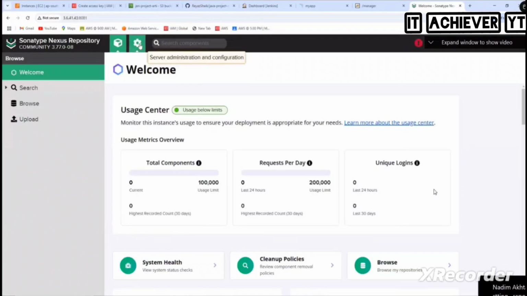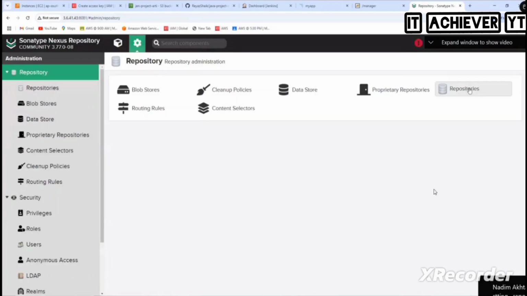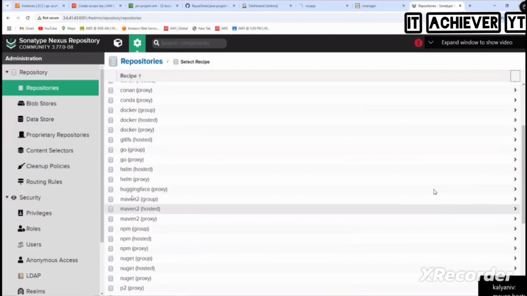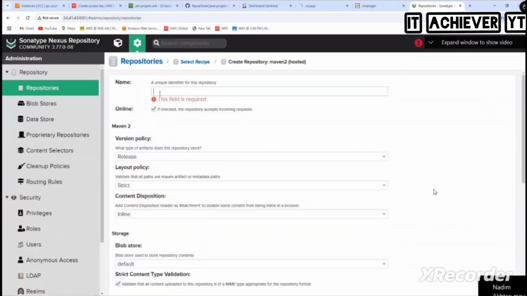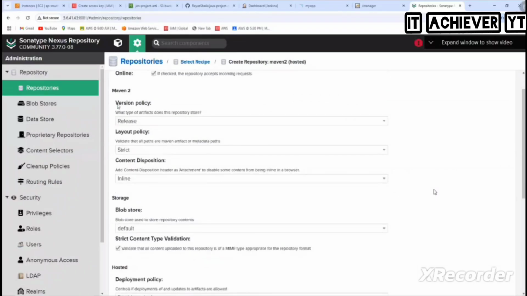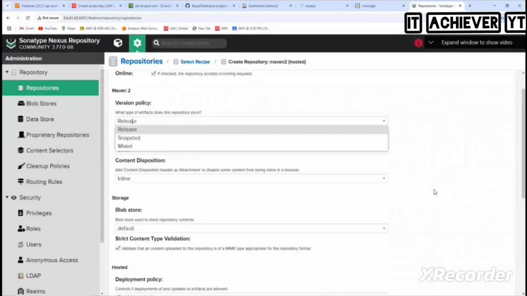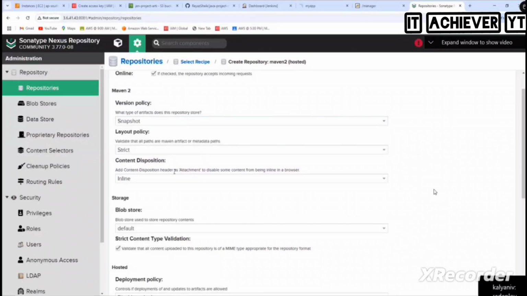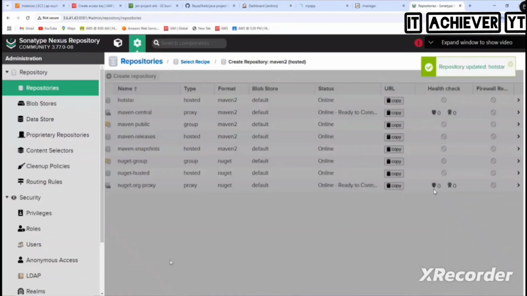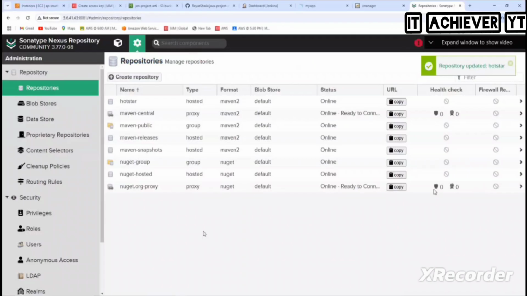Settings. Go to settings. Click on settings, and then repositories. And here we need to create a repository. Which one do I need to select here? Maven. Very good. Maven hosted. And here I'm giving a name. What's the name? Star. Dinesh and everyone who has a problem, carefully we need to select this part. Which one do I need to select? Please select snapshot. If you select release here, then again you will get those kinds of errors. Dinesh, please check. Mostly this is the error for you if it is selected as release. So click on snapshot, and then what we need to do here, allow redeploy. Okay, click on create repository. Done now. Online, clear online.